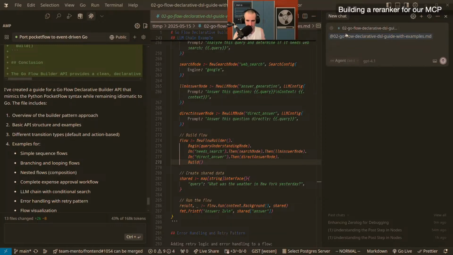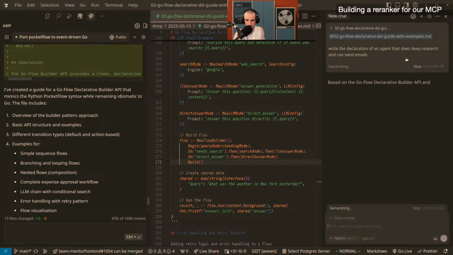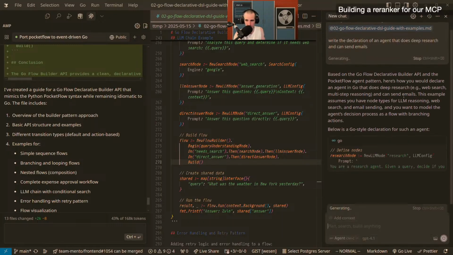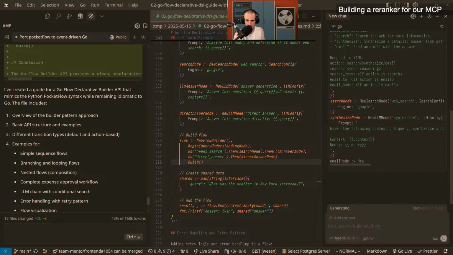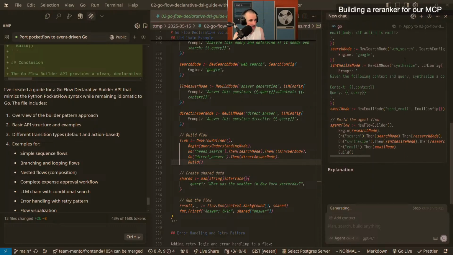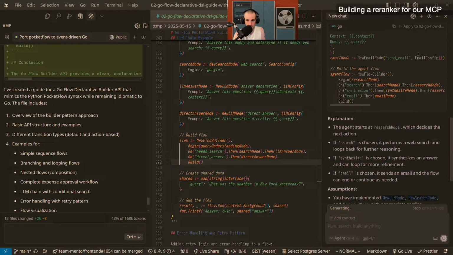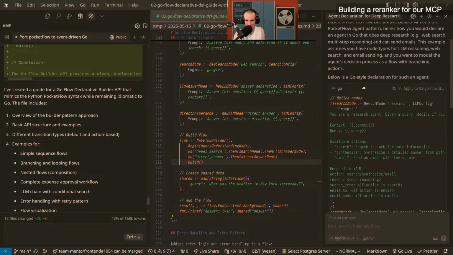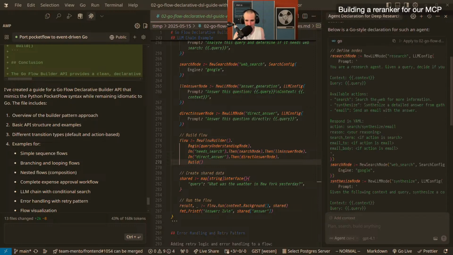And now I can say, write the declaration of an agent that does deep research and can send emails. And hopefully this thing does know what deep research is and how it does it. And then it literally writes the whole agent, and done, since it's pretty good at prompt engineering and stuff, right?